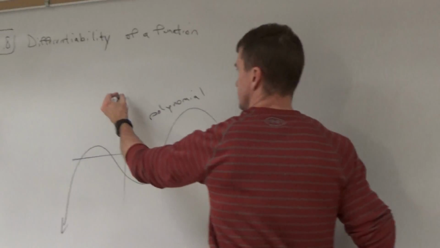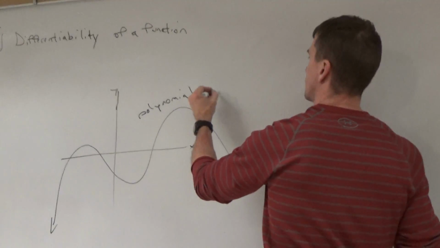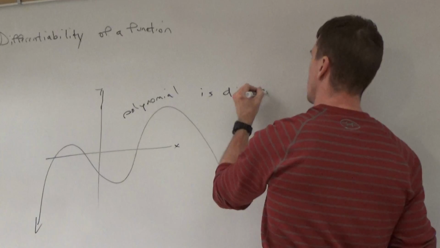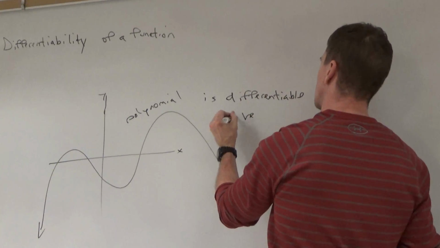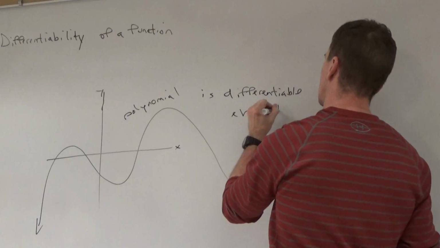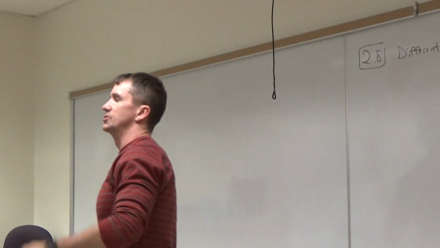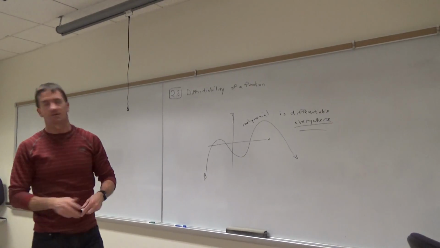This is the x-axis, that's the y-axis. This polynomial is differentiable everywhere. And you go, what do you mean by differentiable? The derivative of f exists everywhere. That's what I mean.